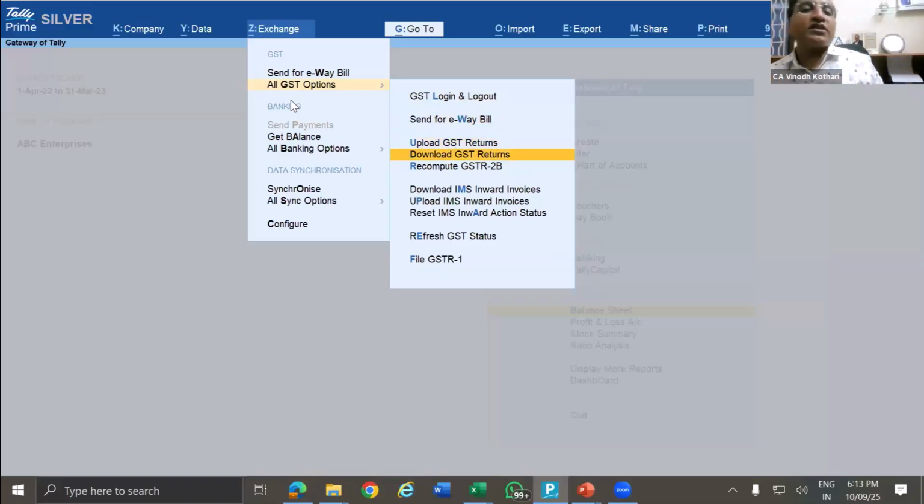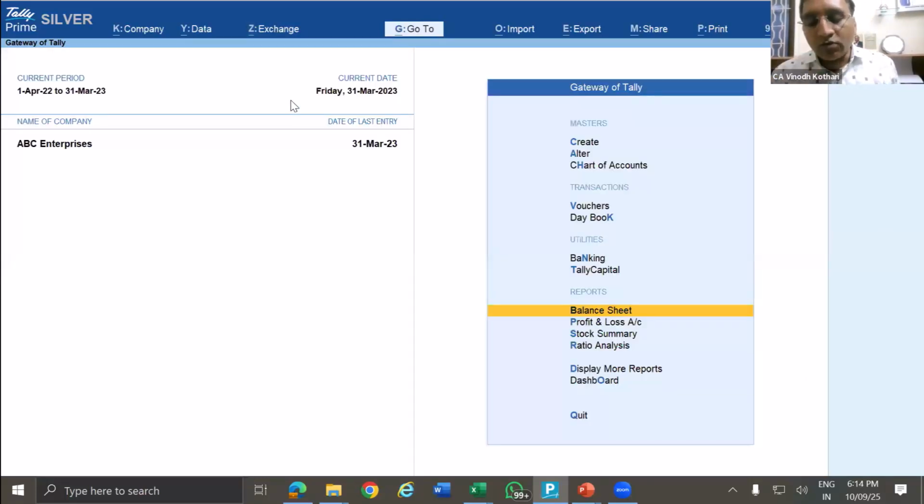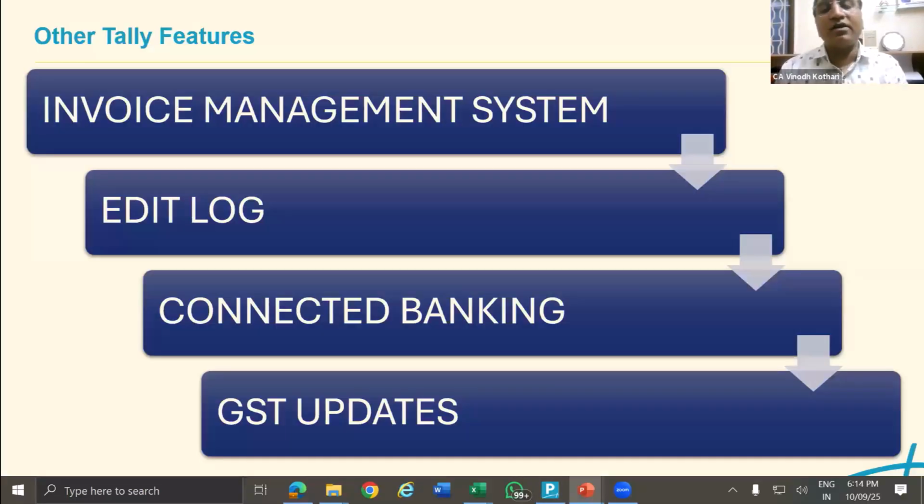And using these features like download GST returns, you can download various returns. I have not enabled it for this company. So you can download the returns 2A, 2B, GSTR1, GSTR3B, checking, all those options are there. E-invoice, anyway, is enabled earlier.